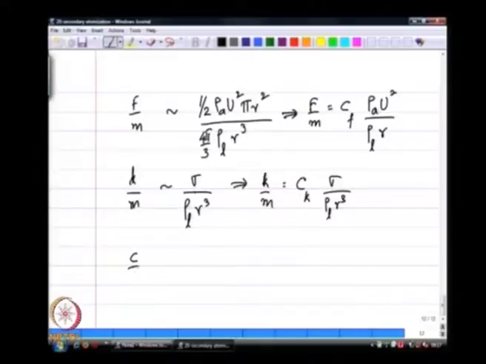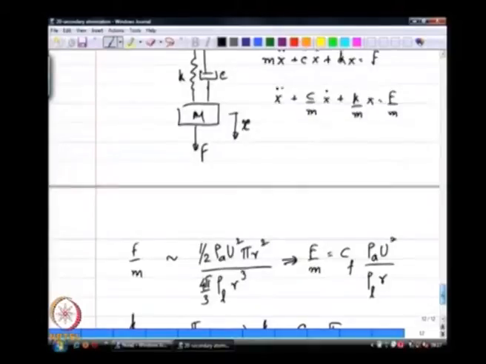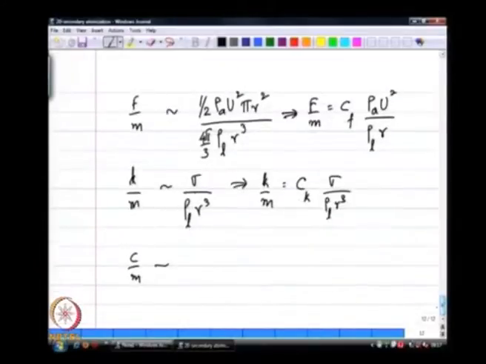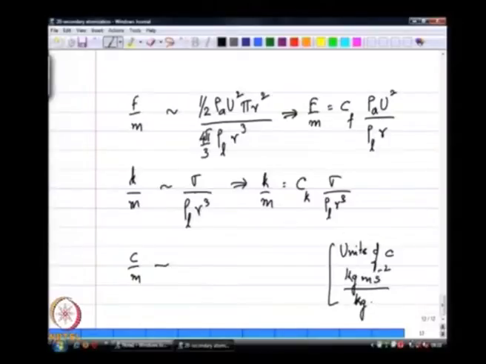And then I also have C over m. C has units of force per unit velocity. So, let us check the units on C. It is kilogram meters per second squared per meter per second, which has units of kilogram per second.